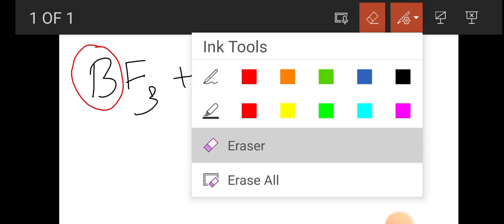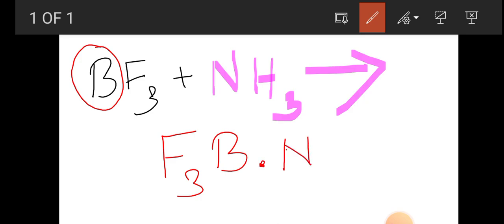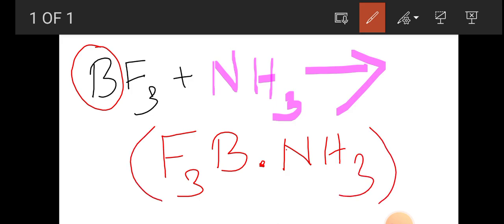The complex I can write as F3B, here I will put a small dot, followed by NH3. And this is actually a coordinate covalent compound. The dot denotes a coordinate covalent bond that is formed between a Lewis acid and a Lewis base.